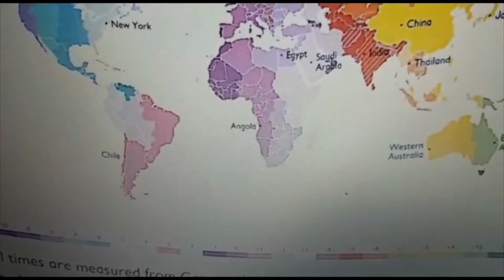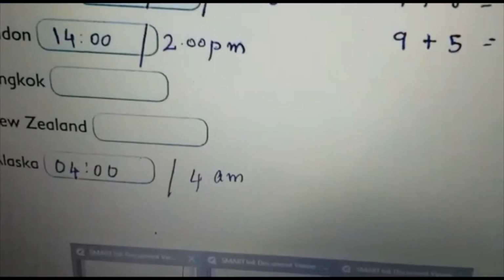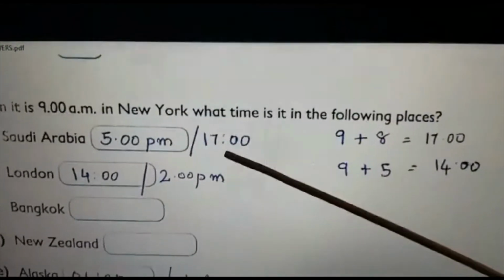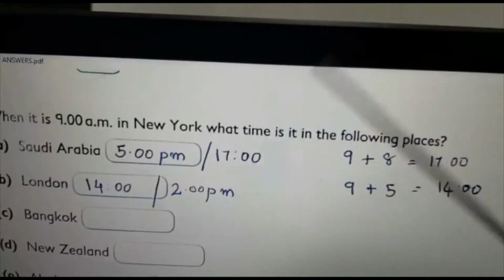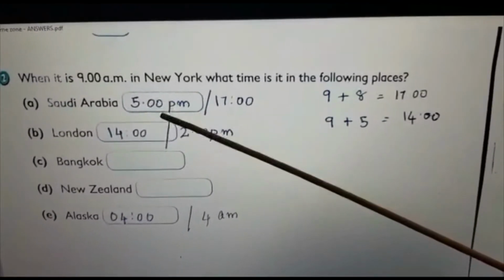The time in New York is given as 9. So what is 9 plus 8? 9 plus 8 is 17. So either you can write it as 17 or you can write 17 means AM or PM. 17 is PM. How much? It is 5 PM. Is it?